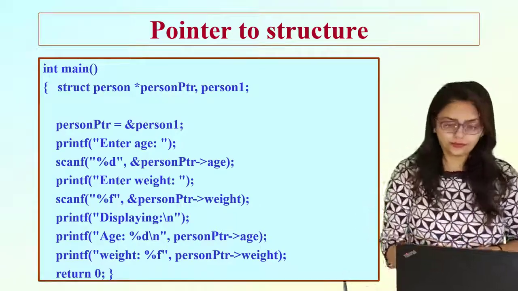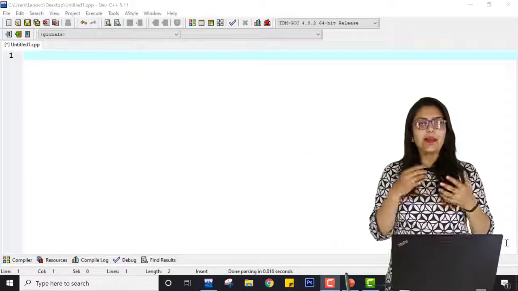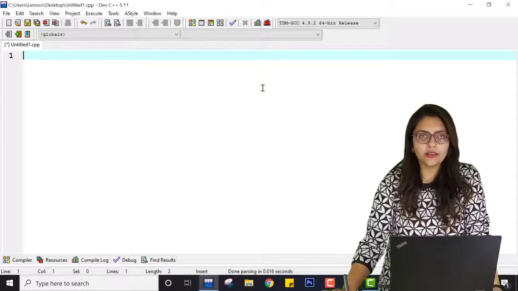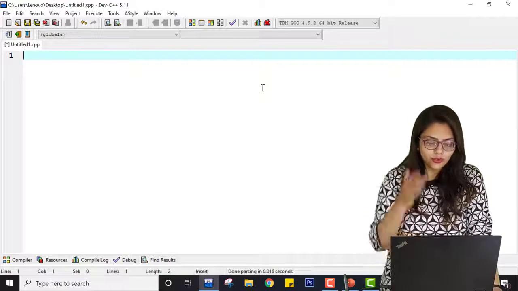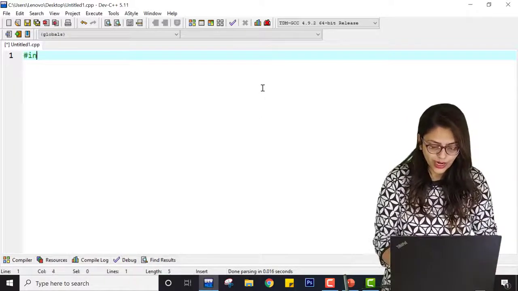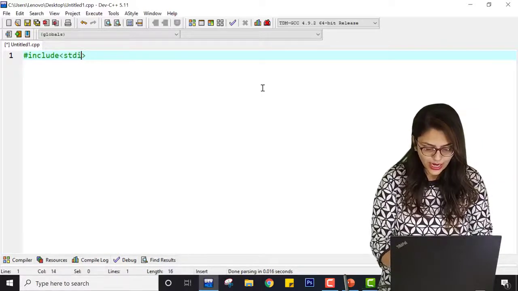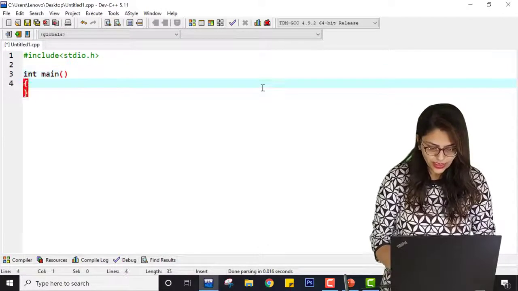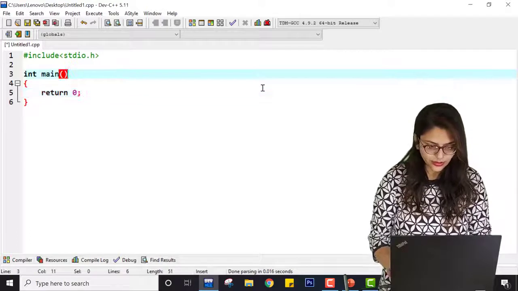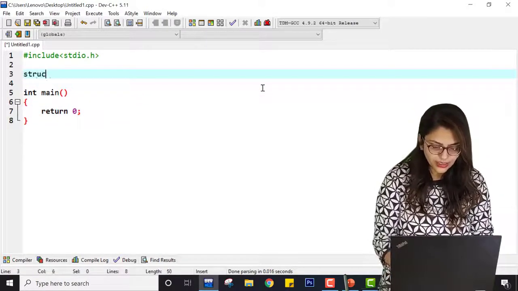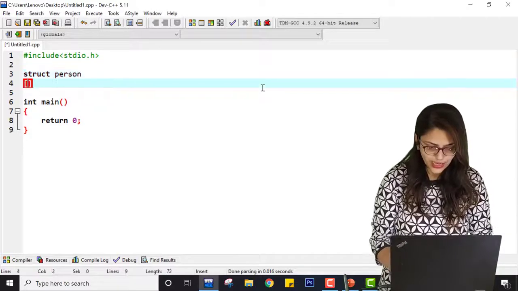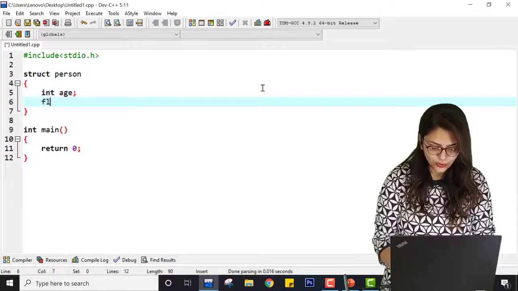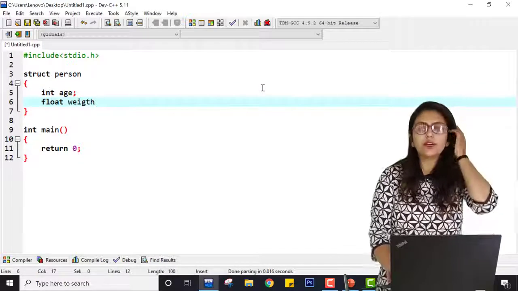So let's go. So currently we are inside my IDE. Now we are going to perform a program. I'm going to show you how you can deal with pointers when you are using structures. So first of all, I have to write include stdio.h, then int main, and after that I can write return 0. Right. Now here I am declaring struct person, and person has int age, some kind of age, and float weight. Right. Float weight.